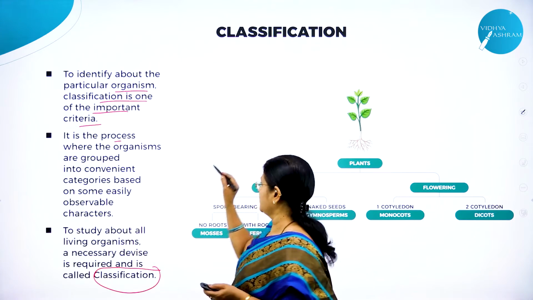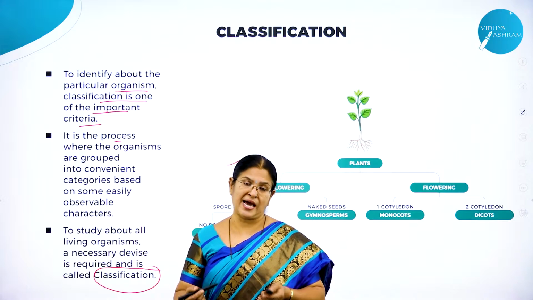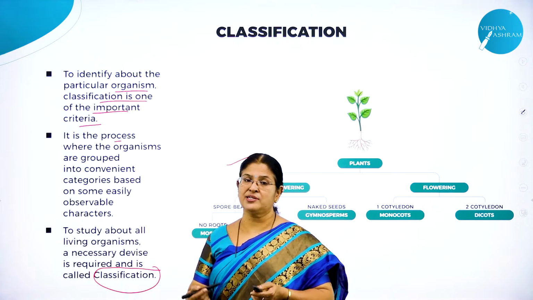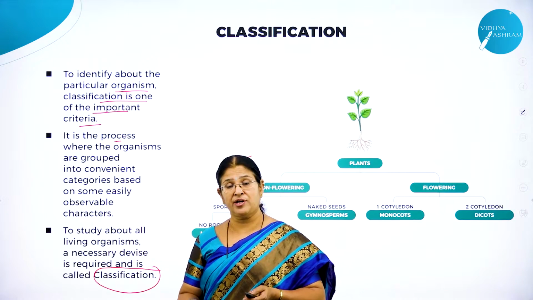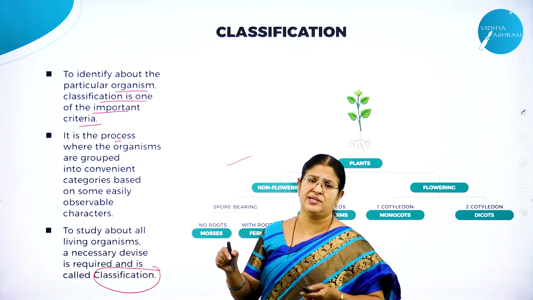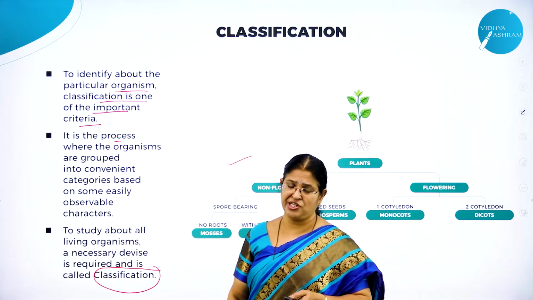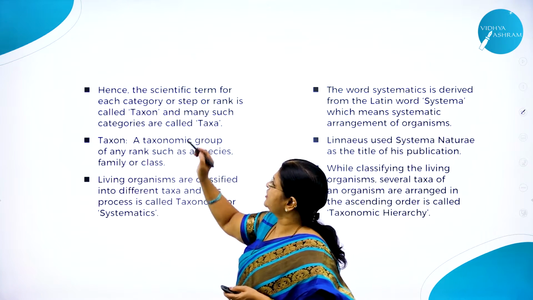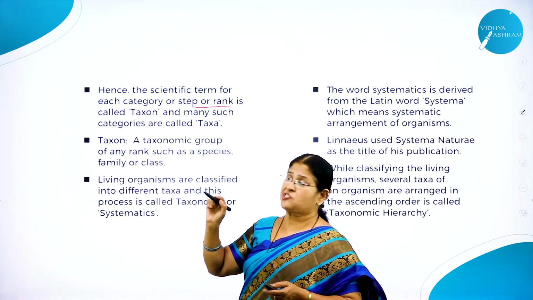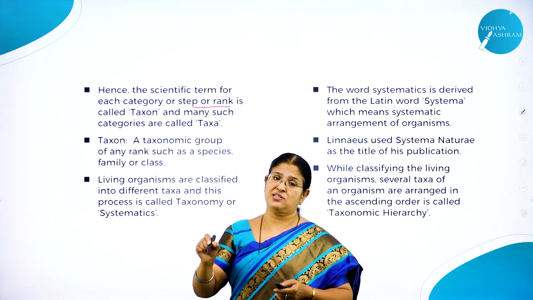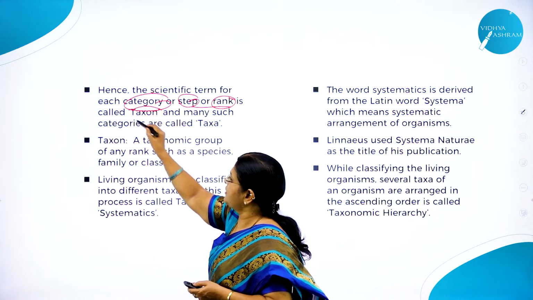As I said, we classify either the plants or the animals into different categories based on easily observable characters, or based on similarities or dissimilarities, that is the mode of living, the habitat or phylogenetic characters. All these are the parameters or factors considered for systematic classification. Hence each unit of classification is called a step or a rank, or otherwise a category or a taxon.